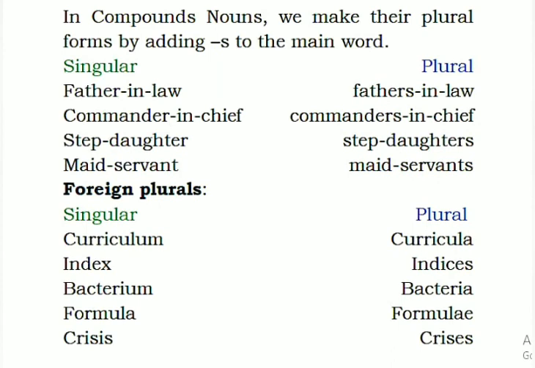Foreign plurals. Now what are these? These words are also known as loan words, meaning there are some nouns which are borrowed from other languages into English, and they have their special rules to change them into plural. Let us see some examples. The first one is curriculum, its plural is curricula. Then index, indexes or indices. Bacterium, the plural is bacteria, and formula, formulae, crisis, crises. I hope it is clear.